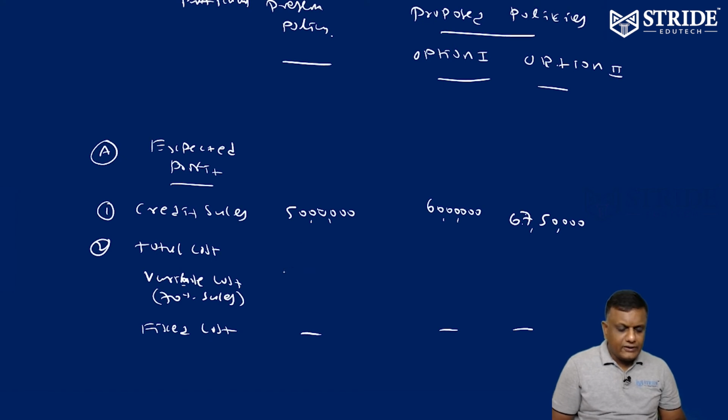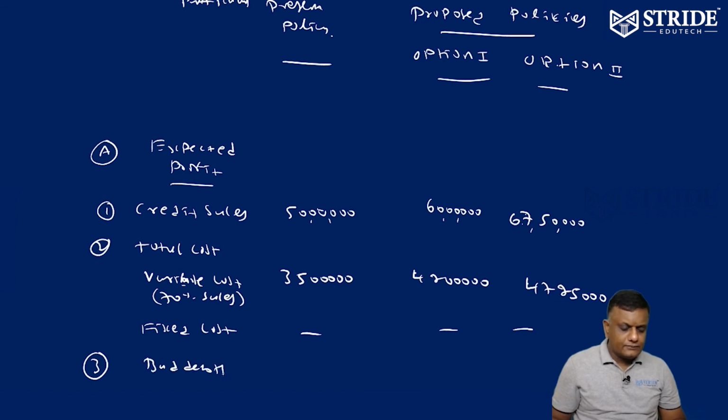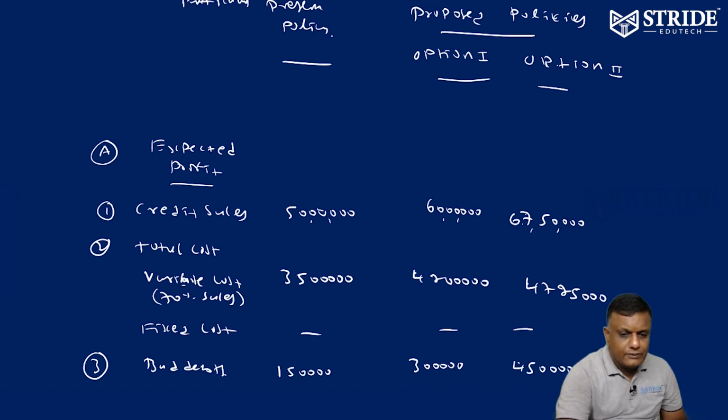So 50 lakhs into 70%, 35 lakhs. 60 lakhs into 70%, 42 lakhs. 67 lakh 50,000 into 70%, 47 lakh 25,000. Number 3, bad debts. Bad debts amount is already given: 1.5 lakhs at present, 3 lakhs, 4.5 lakhs.